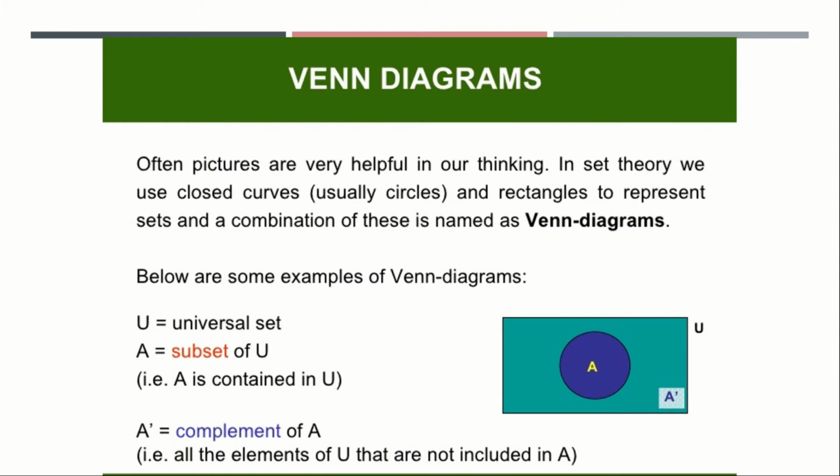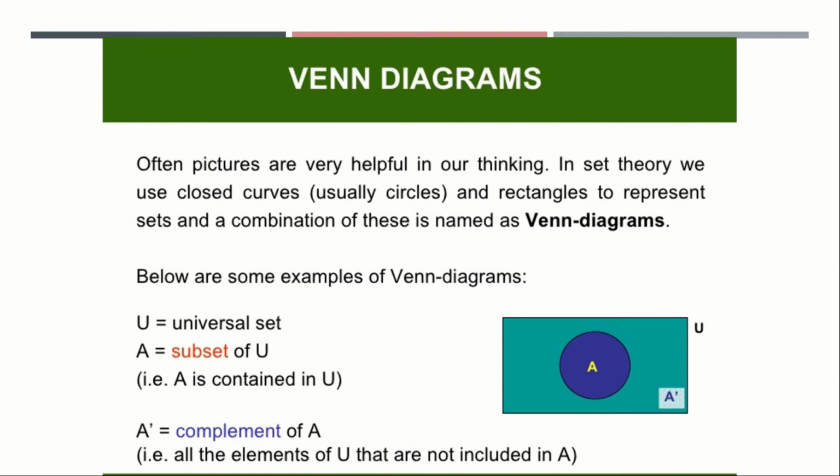In set theory, we use closed curves, usually circles and rectangles, to represent sets, and a combination of these is named a Venn diagram. To represent a particular problem, we will be using pictures, where in a picture we will be using two shapes, that is a circle and a rectangle. So a number of shapes of circles and rectangles used to represent a particular problem is said to be a Venn diagram. Below are some examples of Venn diagrams.